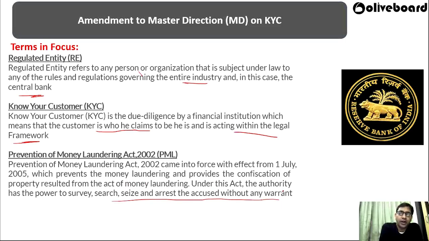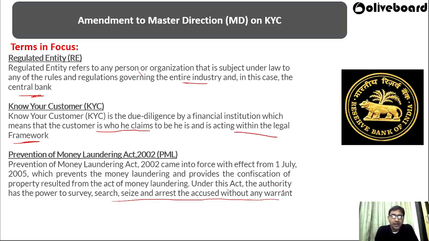Prevention of money laundering means that whatever money is generated in our economy, if it is not converted into taxed money, that means some money goes into black money. The Act is to prevent that money from going into the black money market. We wanted to stop that, so that is why the Prevention of Money Laundering Act has been passed.